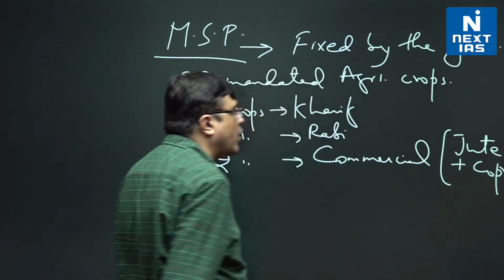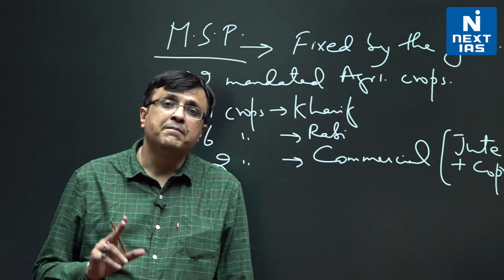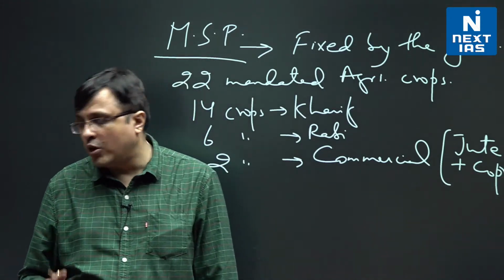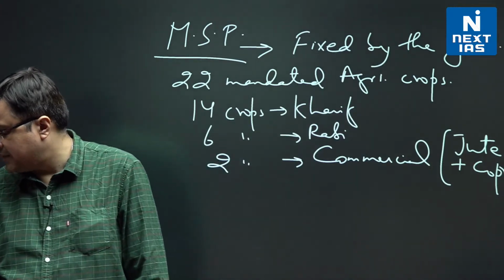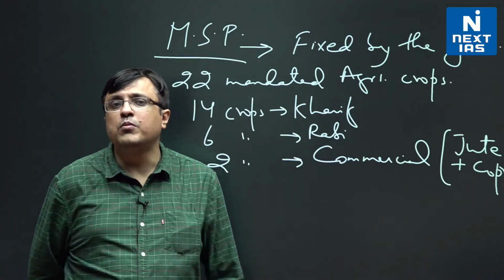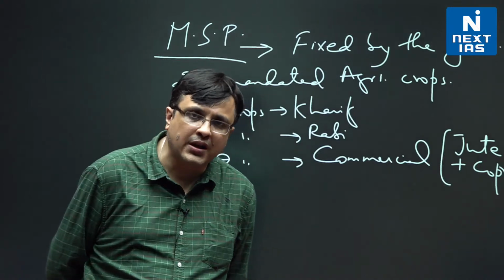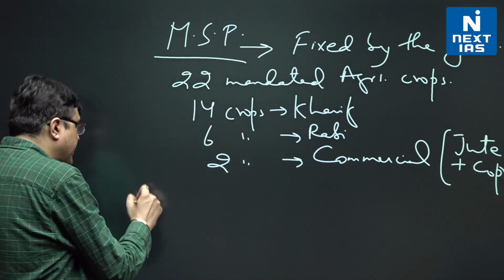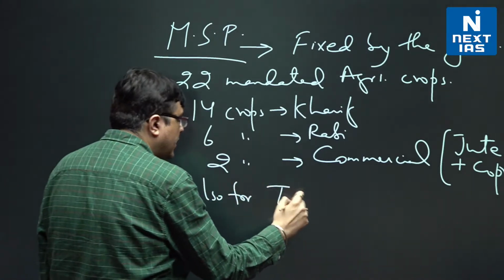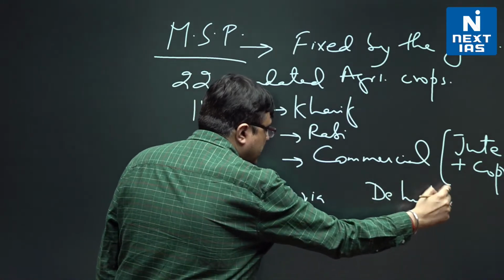So jute and copra. Apart from this, please understand this, MSP is also declared on 2 more crops, that is Toria, T-O-R-I-A, and dehusked coconut. So MSP also for Toria and dehusked coconut.